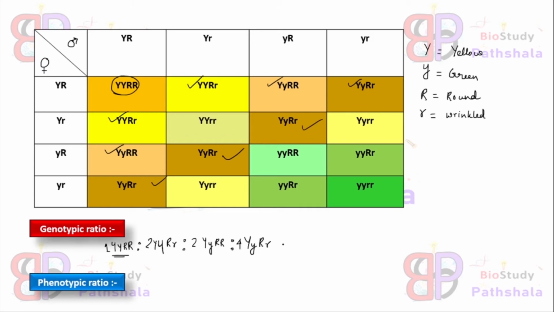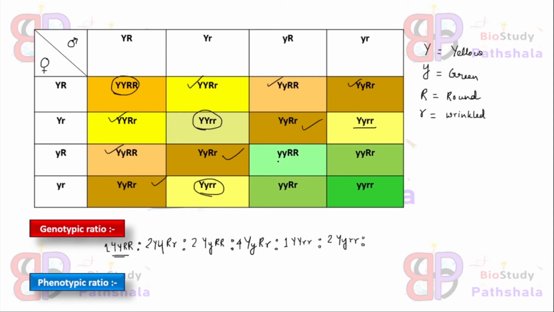Next one is capital Y capital Y small r small r. As you can see, the number of this particular genotype is only 1. Now the next genotype is capital Y small y small r small r, and the progeny of this particular genotype is again 2.